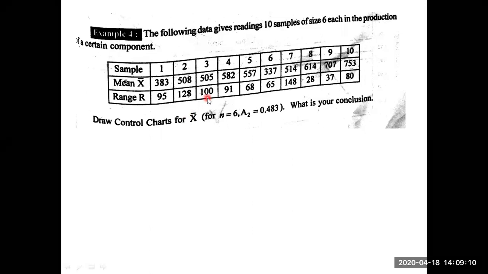Now what we have to do is draw control charts for X bar. Draw the control chart for X bar. For n equal to 6, A2 is 0.483. What is your conclusion? After completing the problem, we will come to the conclusion. So for n equal to 6, A2 is 0.483. This is a fixed value. n equal to 6 means each sample has 6 observations. Therefore, n is equal to 6. You have to remember this. A2 we have to find the value.